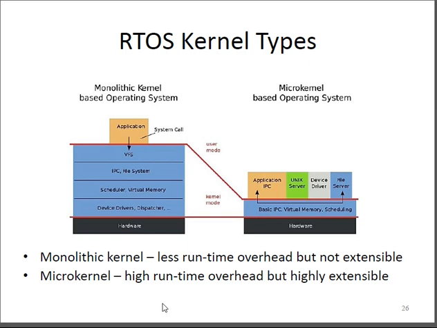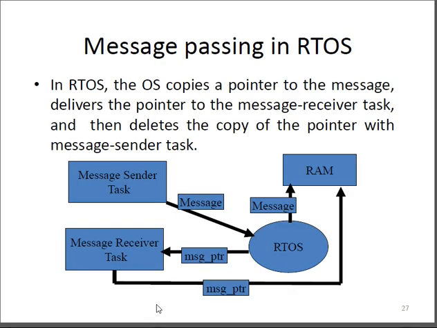Now we go to the next point, message passing in an RTOS. In the RTOS, the operating system copies a pointer to the message, delivers the pointer to the message receiver task, and then deletes the copy of the pointer with the message sender task.